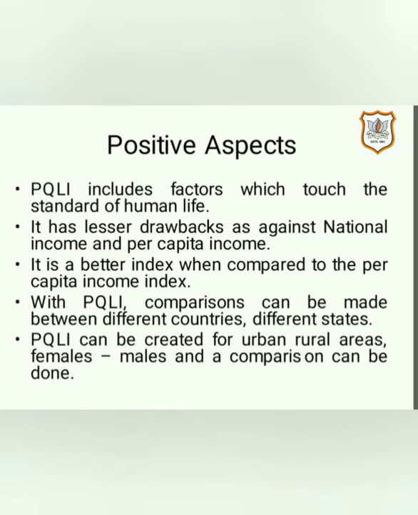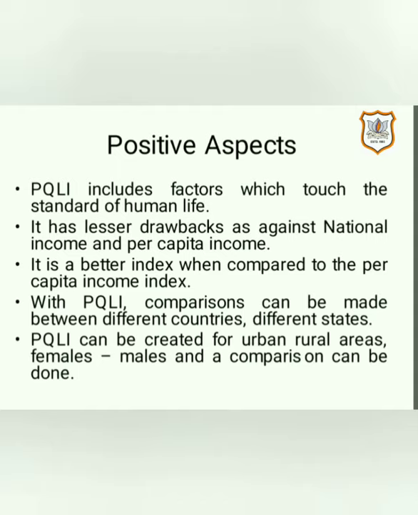Now a few positive aspects regarding PQLI. First one, PQLI includes factors which touch the standard of human life, because it includes factors like education and life expectancy, that is regarding health. All these factors are very important in human life. Second one, PQLI is a better index when compared to per capita income, as PQLI has fewer drawbacks than national income as well as per capita income. So we may say that it is better than the per capita income index.